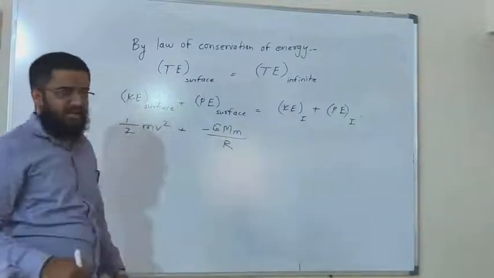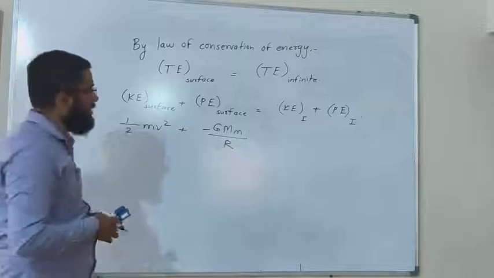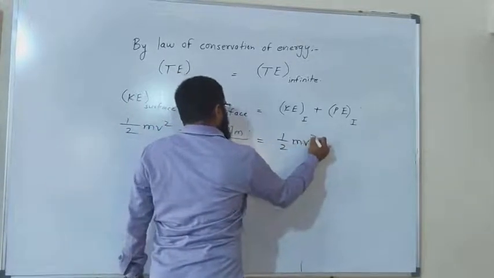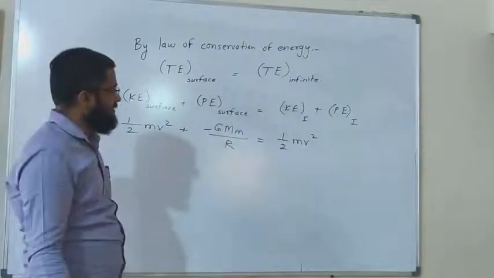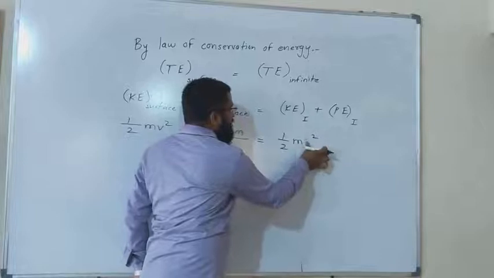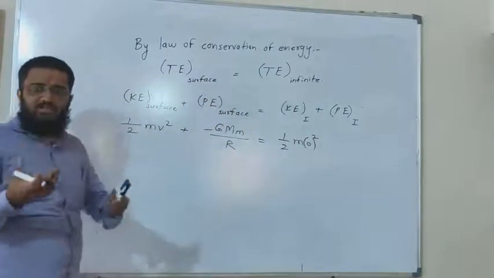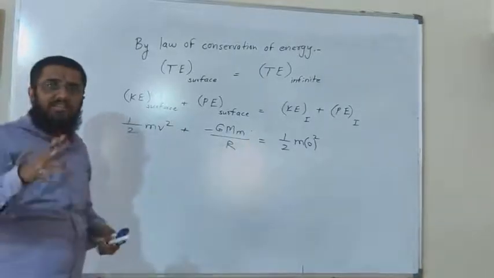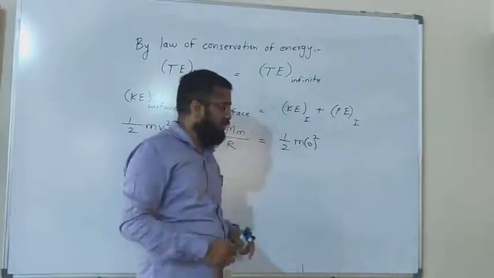But if anywhere, if I want to move to some height, then just replace it with r plus h. So the kinetic energy of the body at infinity: when you are at infinity, your speed will be equal to 0. At infinity there will be no pull of gravitation, so you are just stationary at that point. And when you are stationary, your speed will be 0. So this whole term is getting 0.